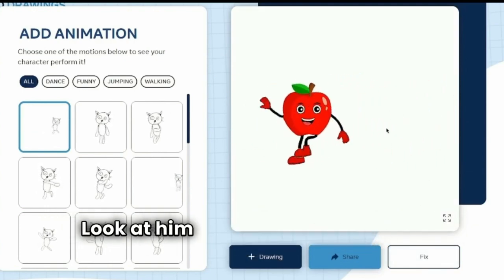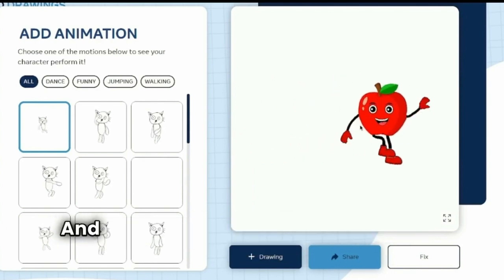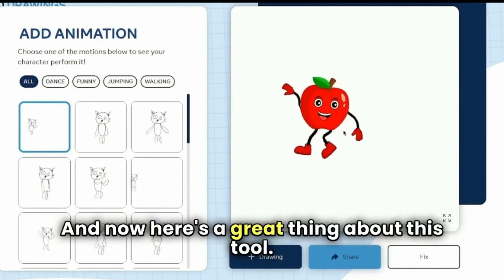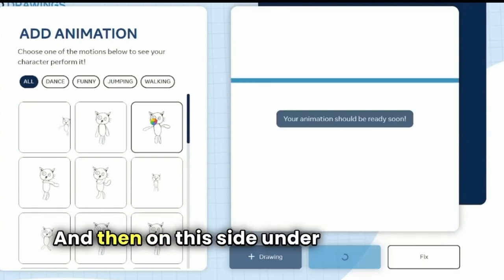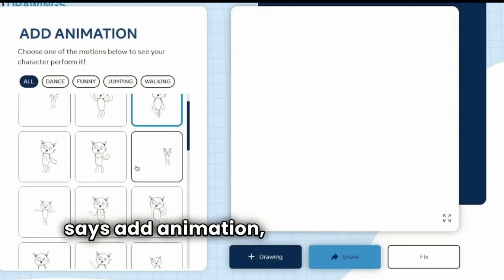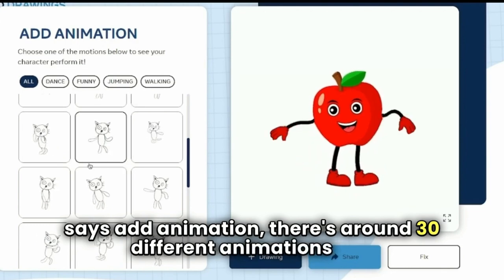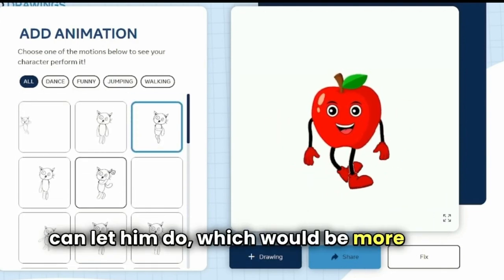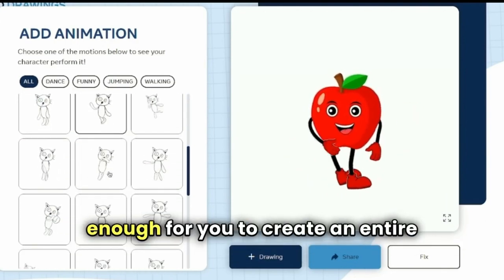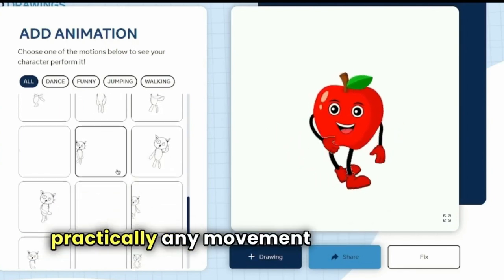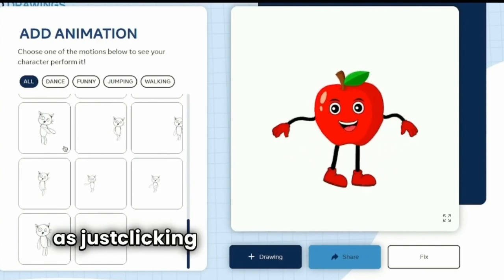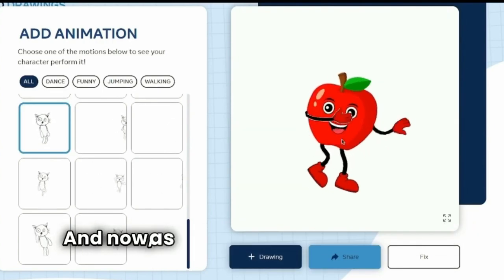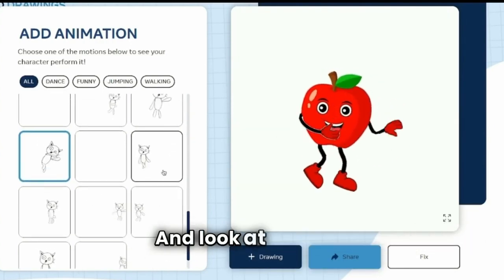done. Look at him just running across the screen, and now here's a great thing about this tool. We only had to do this once to generate him once. And then on this side under here, where it says add animation, there's around 30 different animations you can let him do, which would be more than enough for you to create an entire animation with practically any movement you could think of. And in order to change the animation, it's as simple as just clicking on the one that you want. And now as you can see, here he goes, and look at his legs.